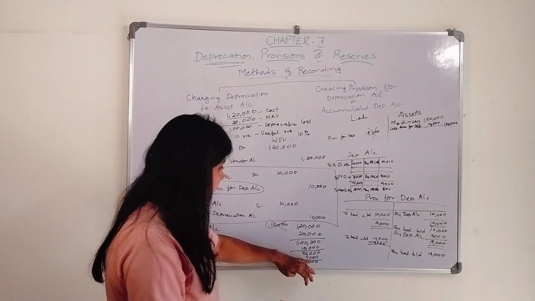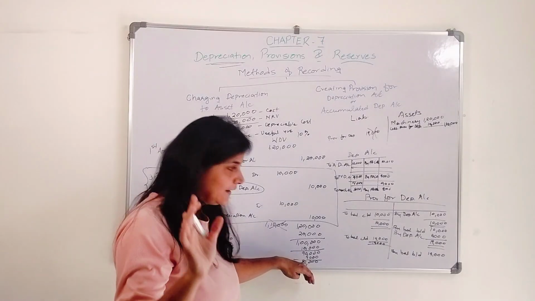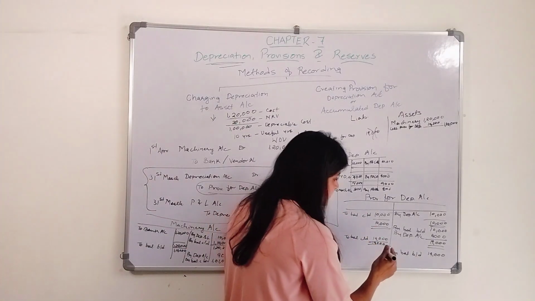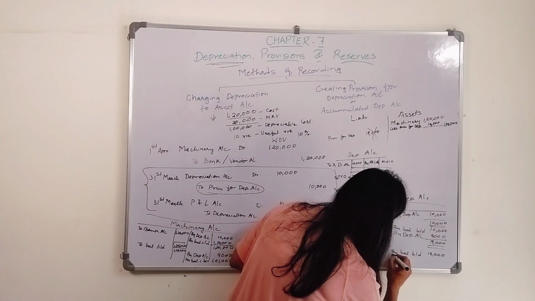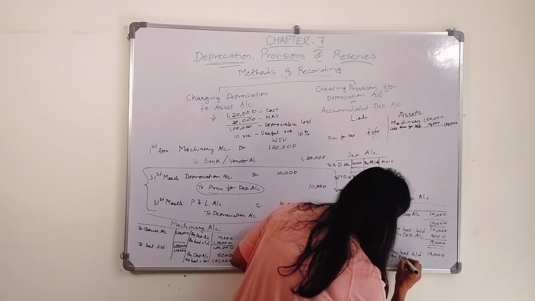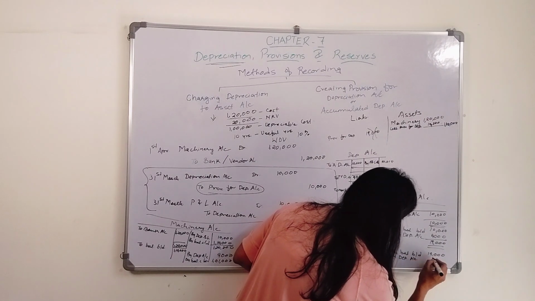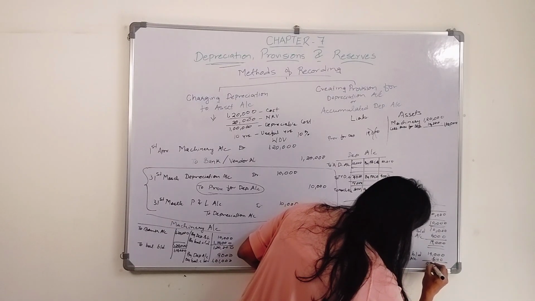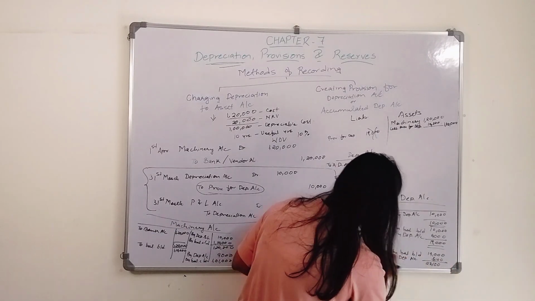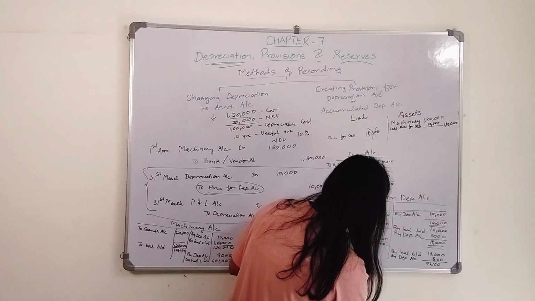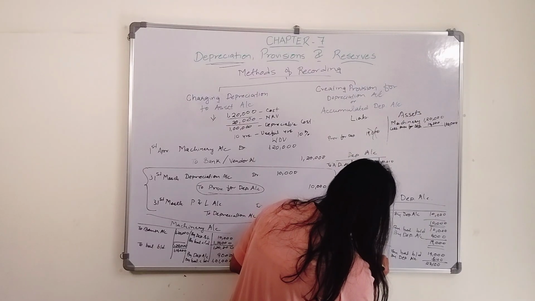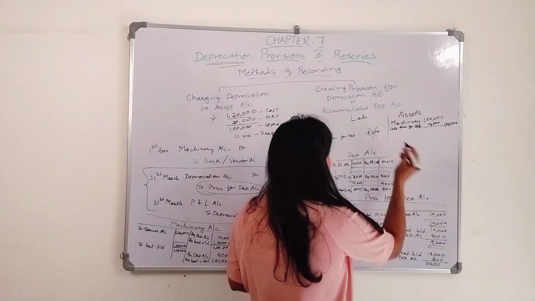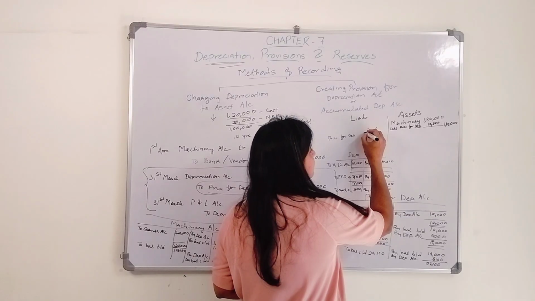Same, next entry, next year depreciation amount will be 8100. I will charge that depreciation to provision for depreciation account. So depreciation account debit to provision for depreciation account 8100, 27,100, and this is the balance that I will carry down, 27,100, and this is what I'm going to show in the third year.